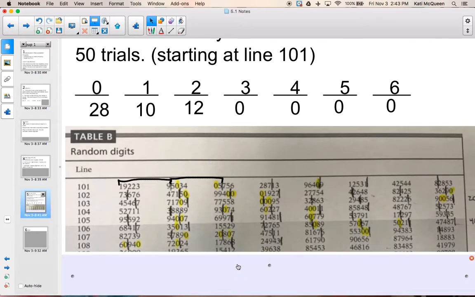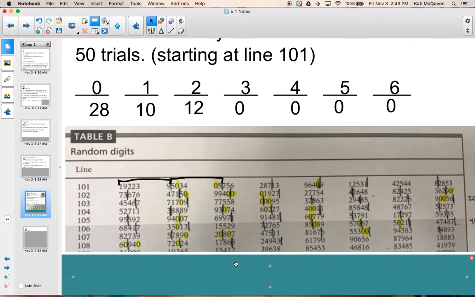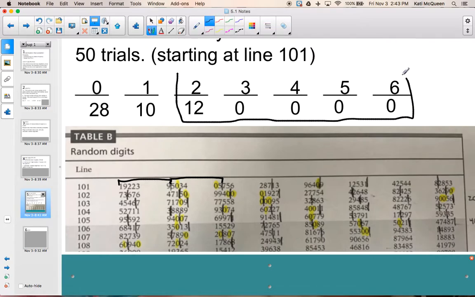Okay, so what I want to do then, kind of my final conclusion, is to create a probability out of that. They said to estimate the probability that the train will be late 2 or more of the 6 days. So what I'm interested in is this chunk right here, 2 or more. So total, 12 plus 0, 0, 0, and 0 would just be 12 still. And I did this 50 times.